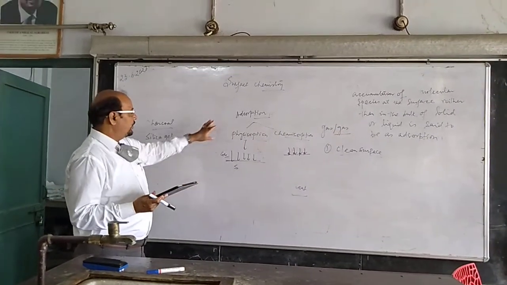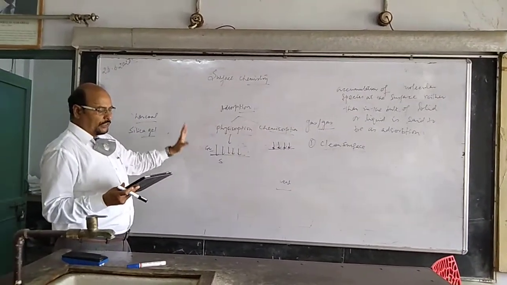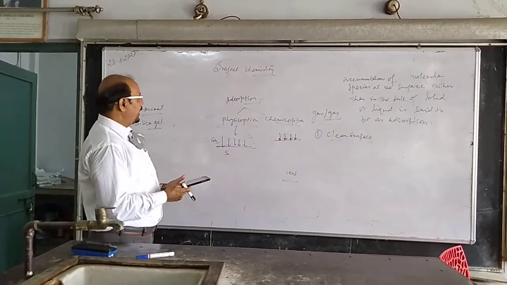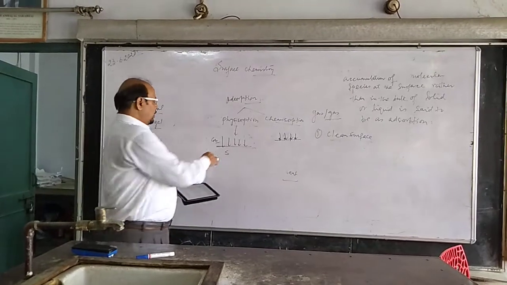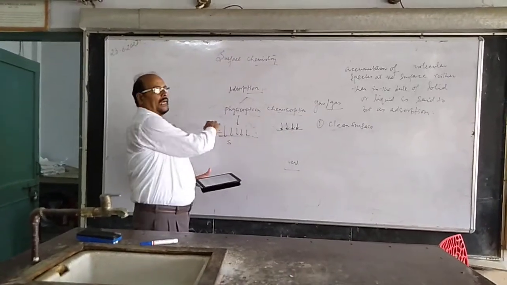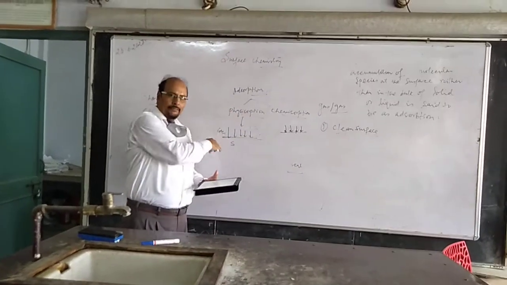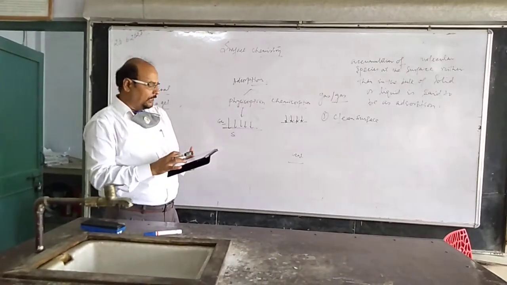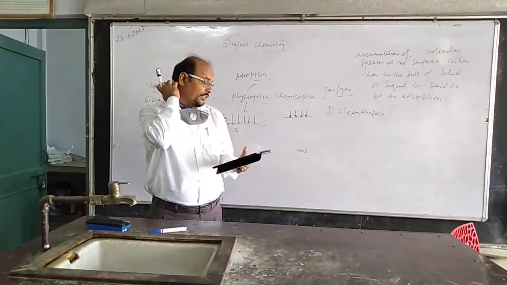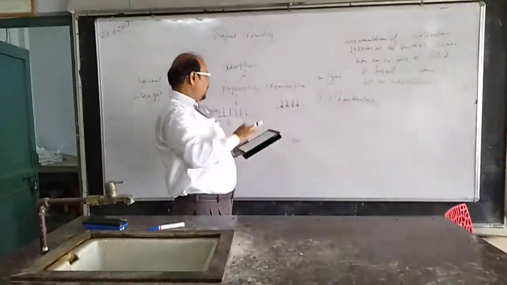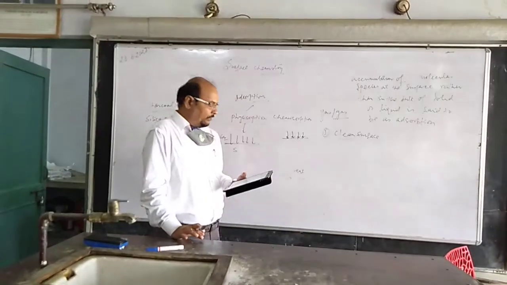Characteristics are given. Physisorption, what are the characteristics? You see, two or three characteristics are there. You should know these. The first one is lack of specificity. There is no specific adsorbate and adsorbent. Any adsorbate can accumulate on any adsorbent. So there is no specificity, right? And they are simply binding themselves with van der Waals forces.